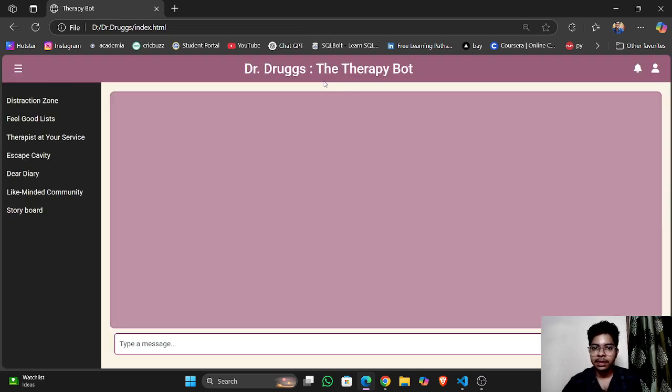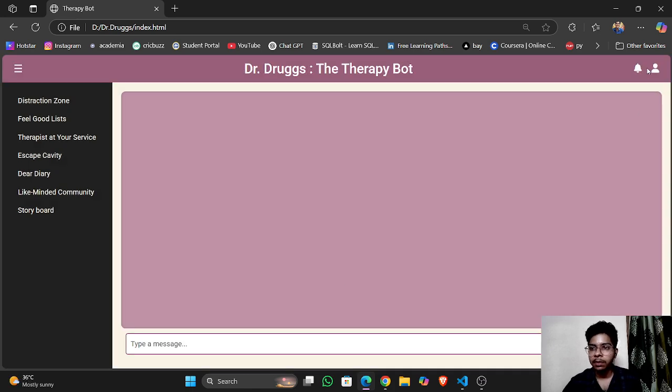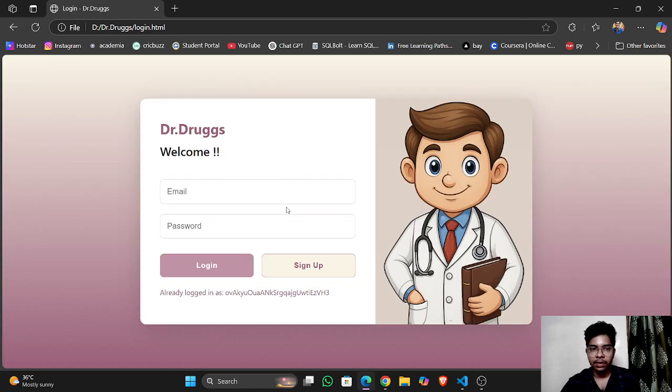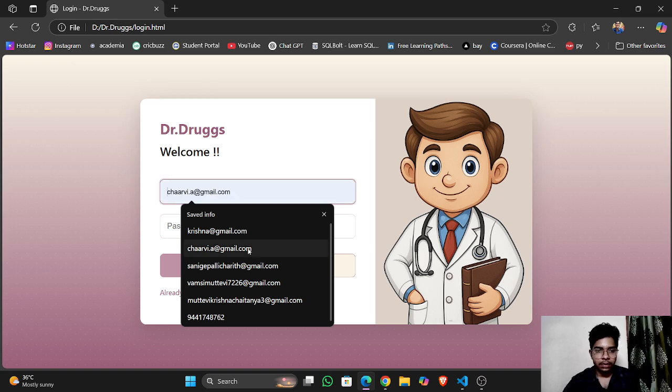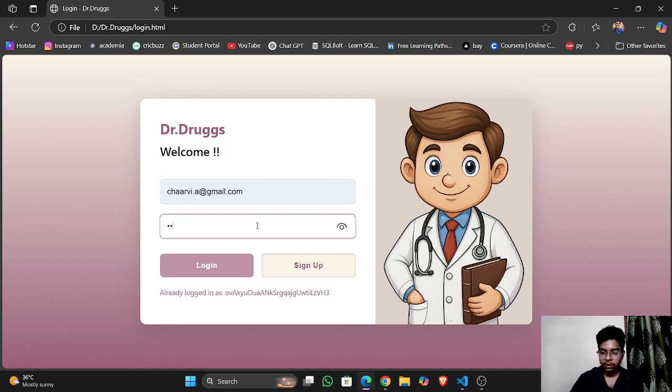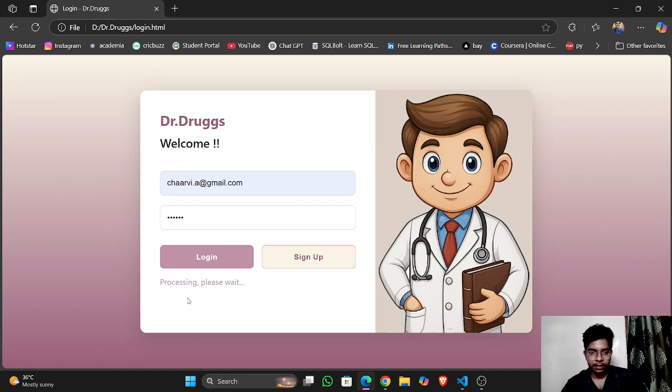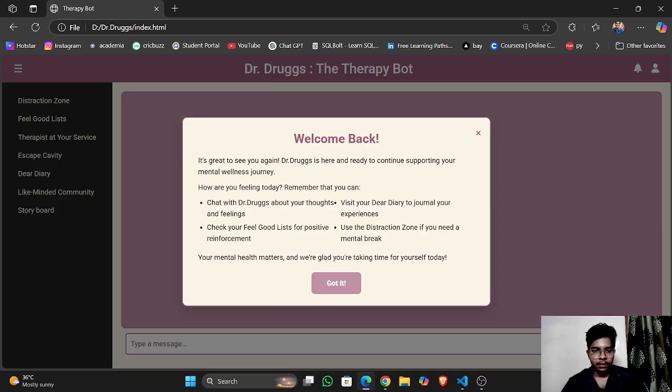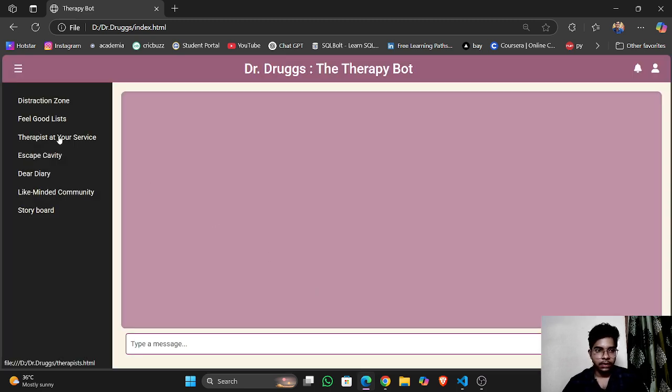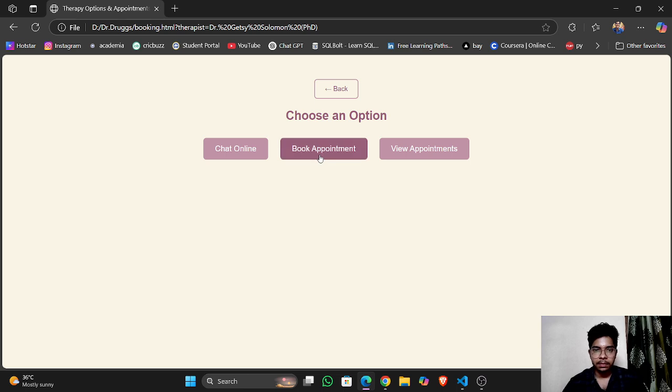So let's see whether it is defined globally or not. Within another login, this is another login. Logged in. Got it. Let's try to book the same person.